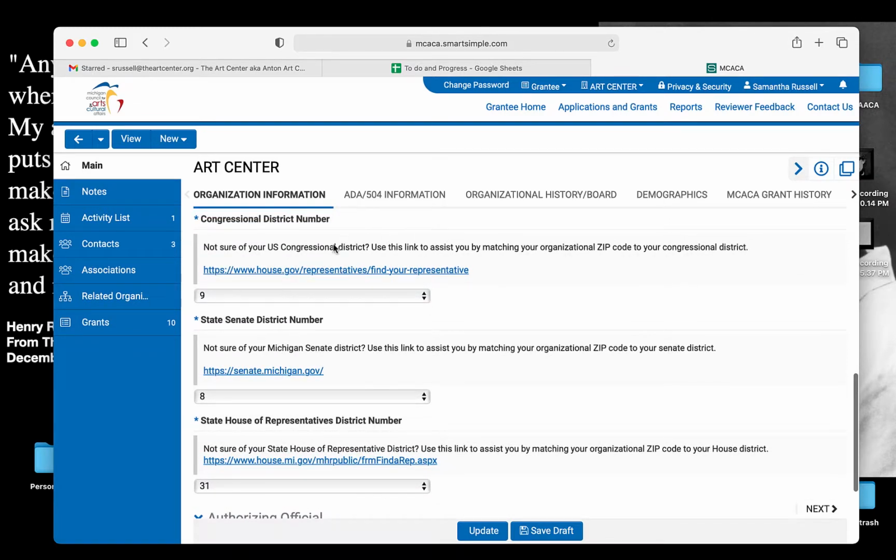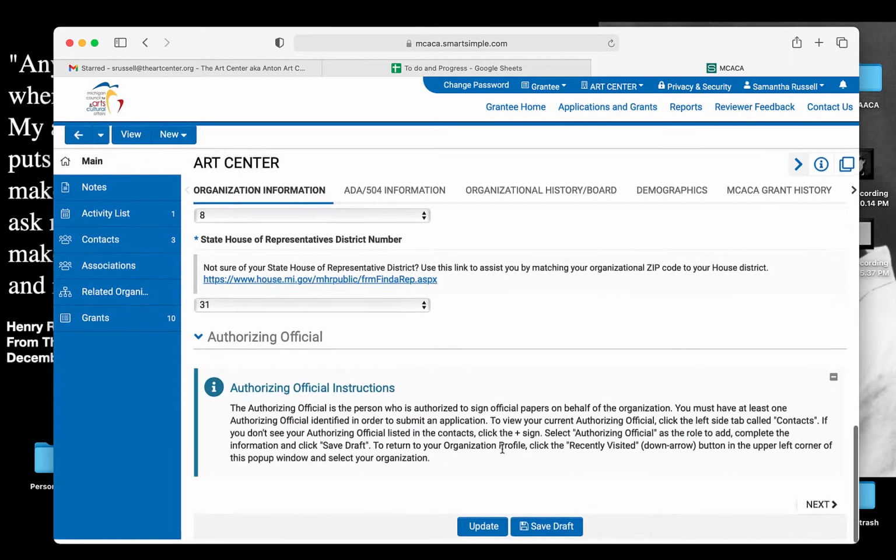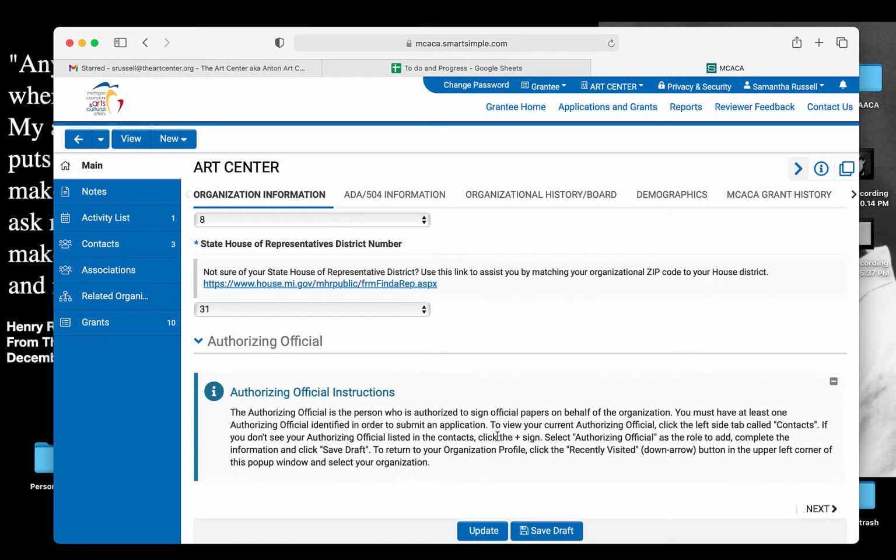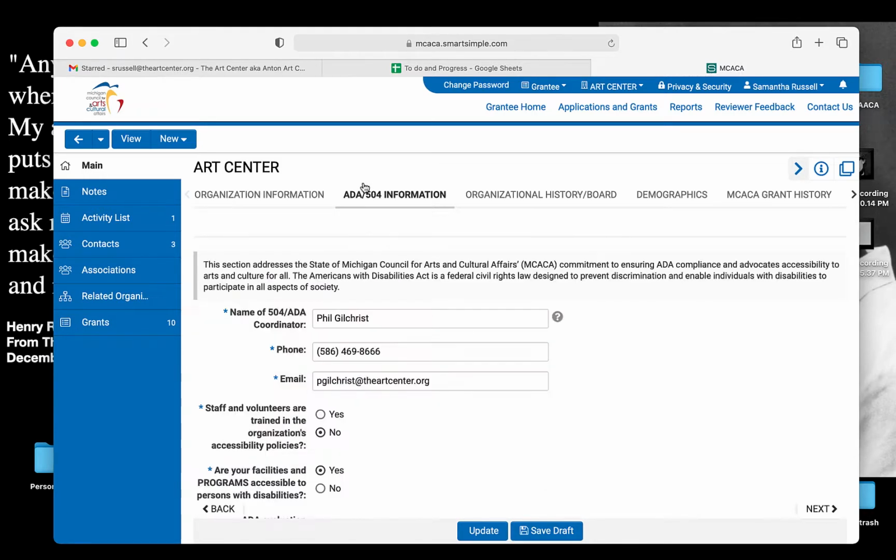You'll need to know your congressional district number, your Senate number, and your House of Representatives, and there's a link in each of these locations to help you identify who those are. And then you'll save this. I always suggest saving the draft so that nothing is lost if the internet goes down.